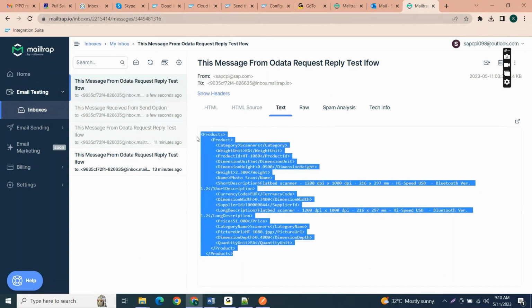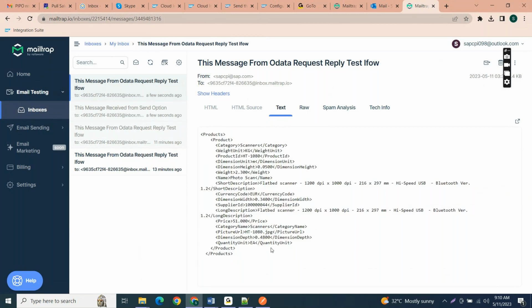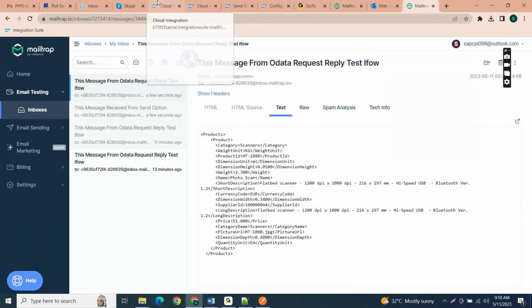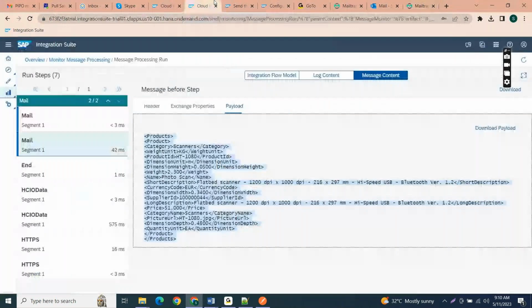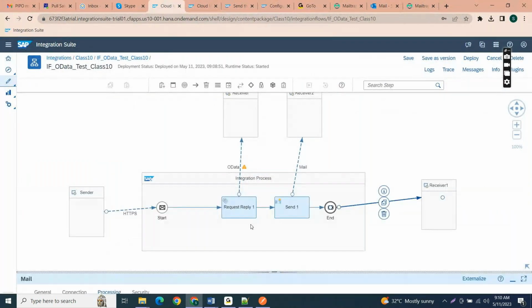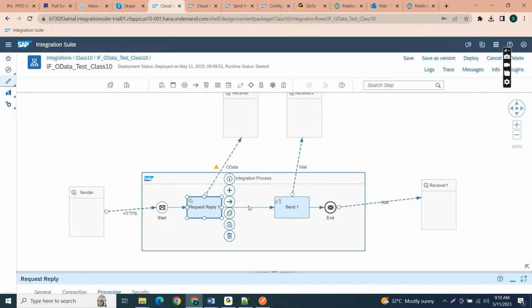Chandra, if we place a content modifier before the request reply and give some payload in the content modifier, then that will be replaced by the request reply, right? Yes, yes. So here you can see, you want me to place a content modifier here, right?